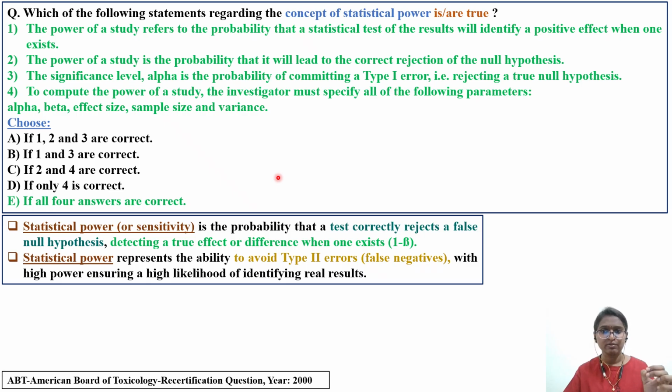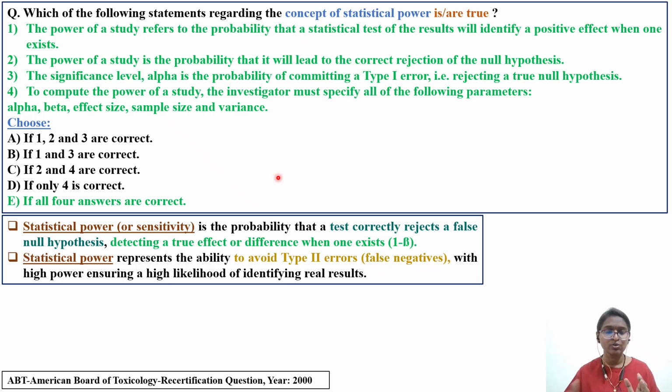So let us quickly go through what is the definition of this statistical power. See, you have to understand, whenever you do certain research, to add certain value to that particular research, once you start collecting the data, application of statistics is very important. Based on what type of study, you will apply a parametric test or non-parametric test, sample size, variance, standard error of mean. These terminologies will be there. This concept will be there towards the end, once you complete the study, once you start getting the data. So we'll quickly run through. Based on those concepts also, some questions you will get in the DABT exam.